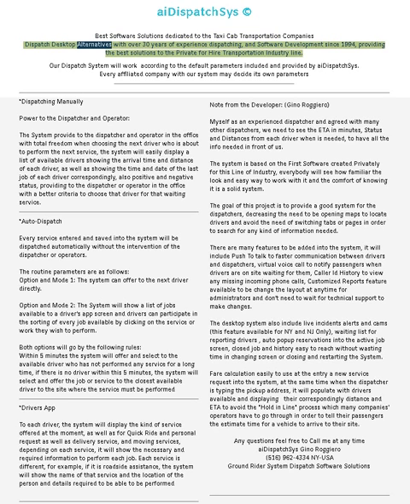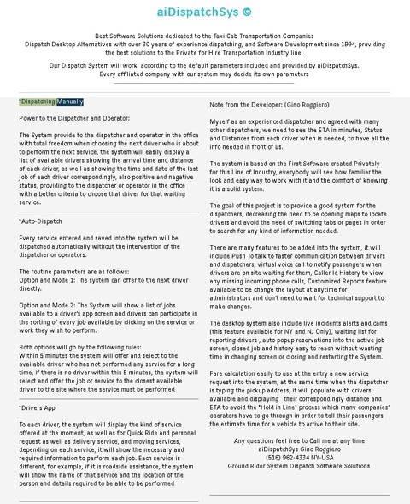Dispatch desktop alternatives, with over 30 years of experience in dispatching and software development since 1994, providing the best solutions to the private for-hire transportation industry. Our dispatch system will work according to the default parameters included and provided by aiDispatchSys.